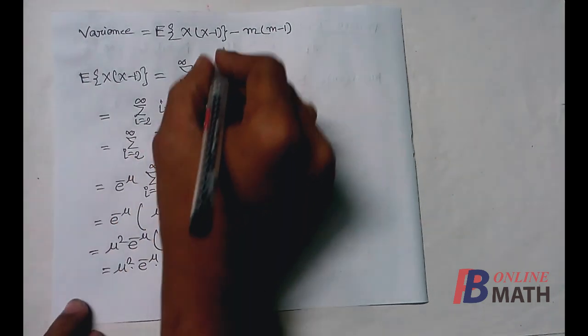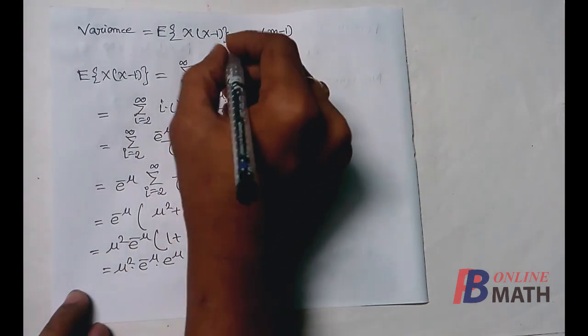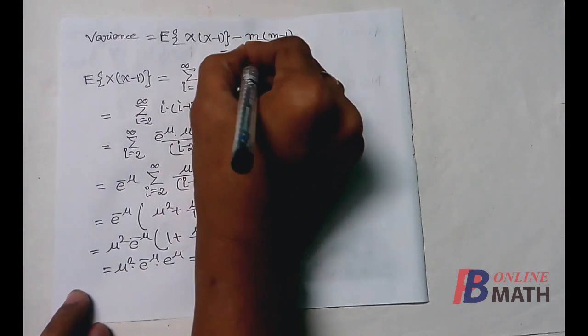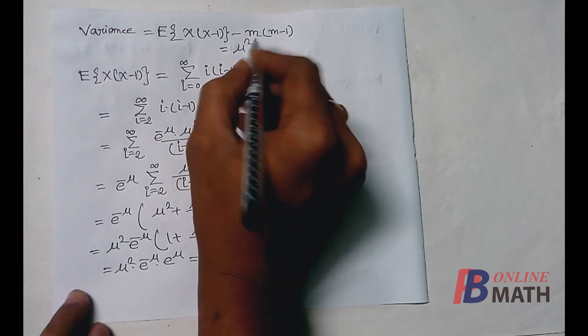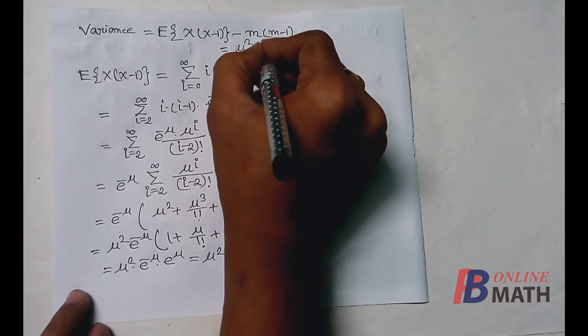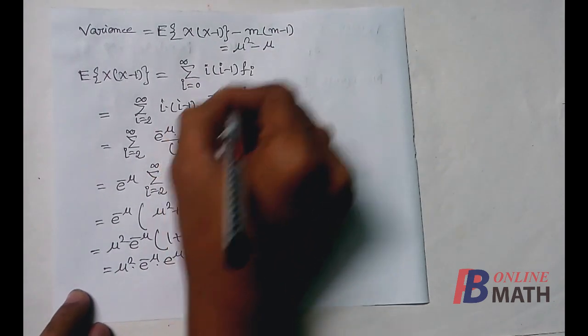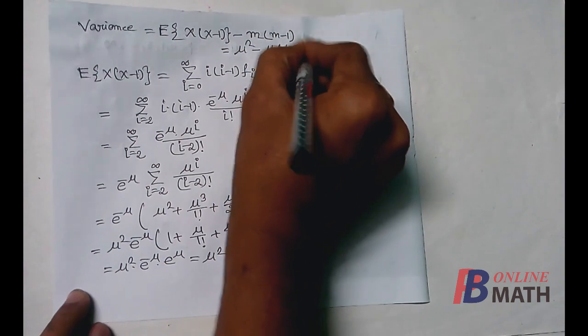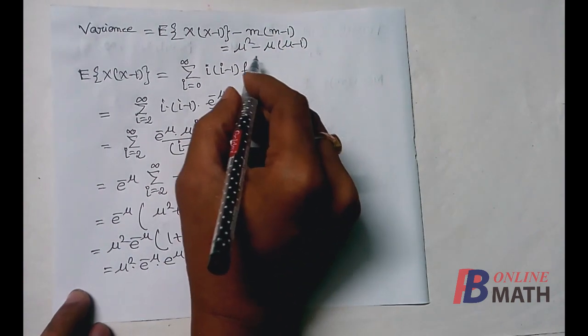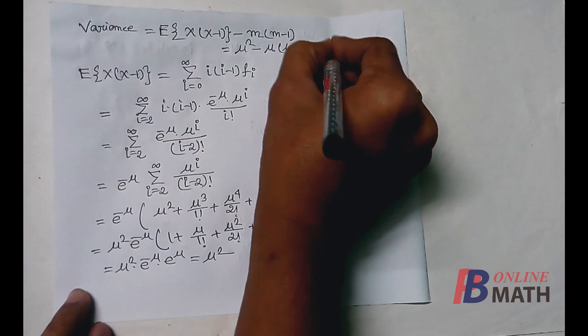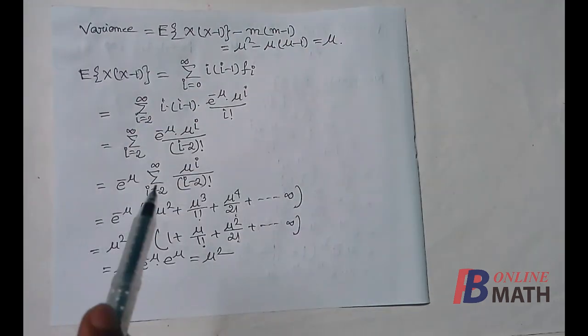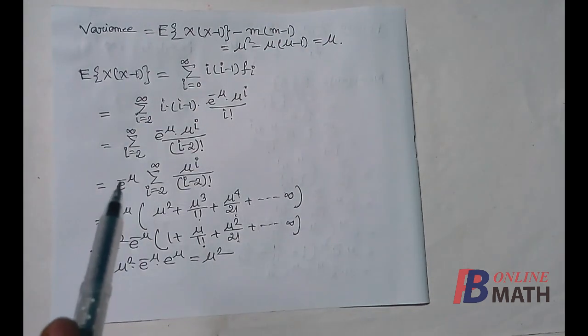Next we shall find the variance. So value of this expectation is mu square minus m, the mean. We have already obtained that mean is the mu. So mu into mu minus 1. So if we simplify this, this becomes mu. So mu is the variance of the Poisson distribution.